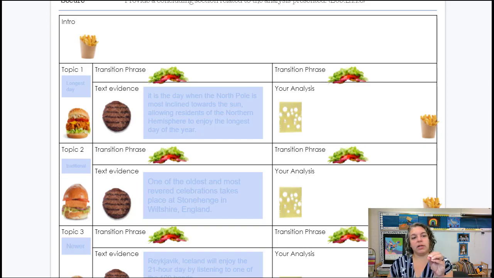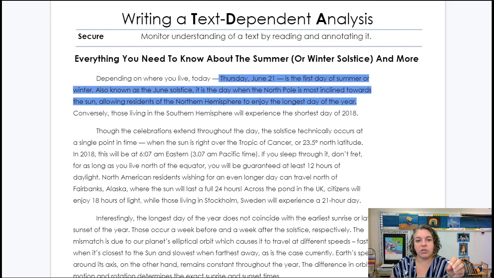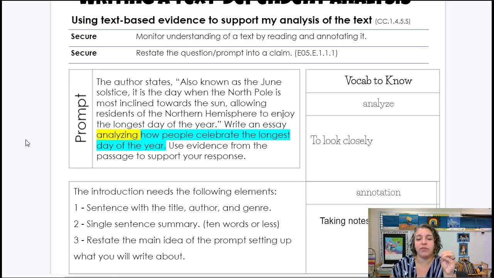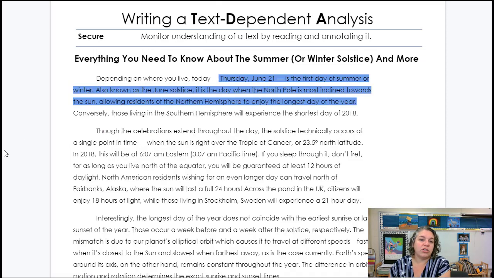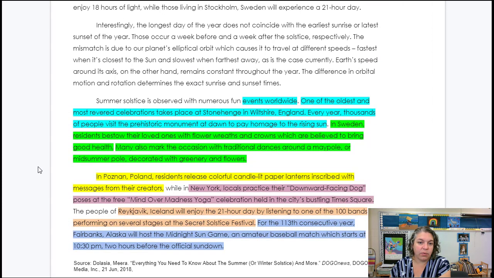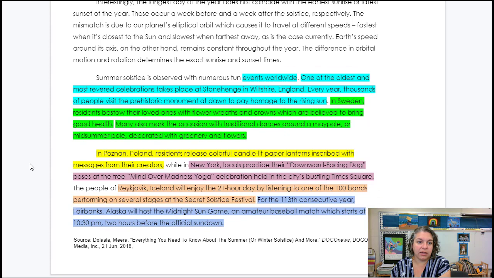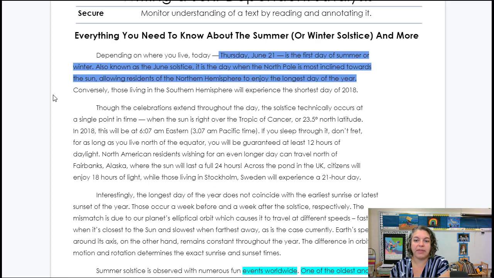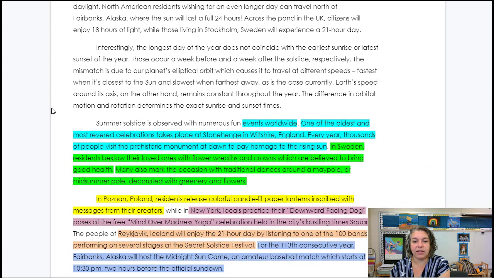Now, all of this work in our English notes, again, is based on the summer solstice article, Everything you need to know about summer or winter solstice. And the prompt that we're focusing on is analyzing how people celebrate the longest day of the year. So when we were focusing on the prompt, we already highlighted a number of different things in the article that tell about the longest day of the year and how it's celebrated.